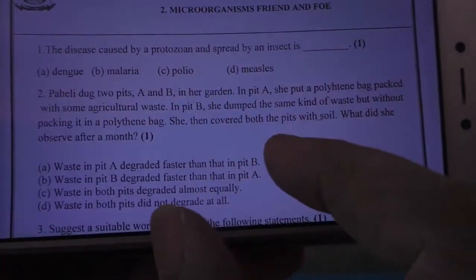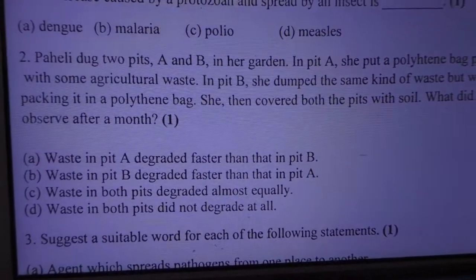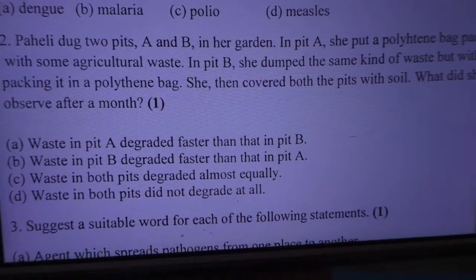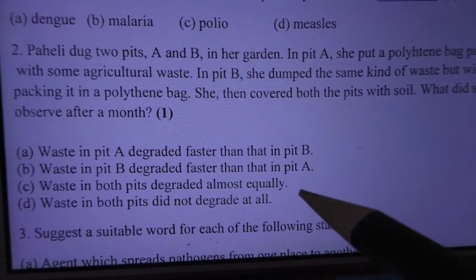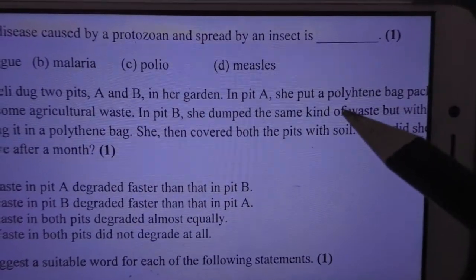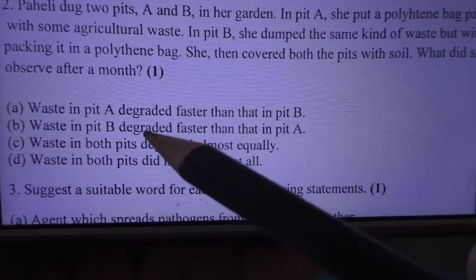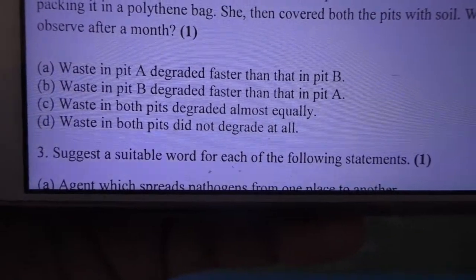So which pit will degrade faster? Here the option B: waste in B degrades faster than in A. Because in pit A there is only a polythene bag, so B will degrade faster. So option B is the right answer.